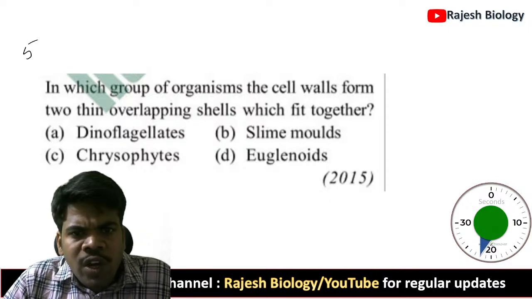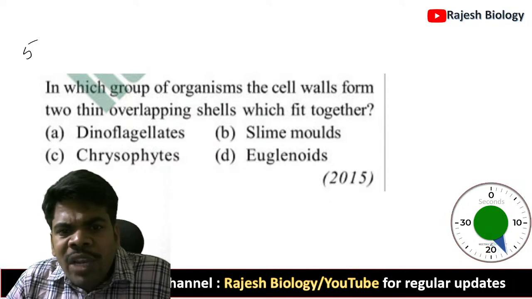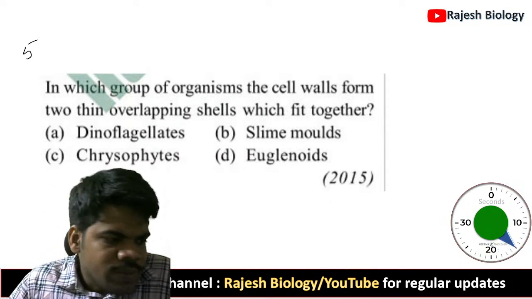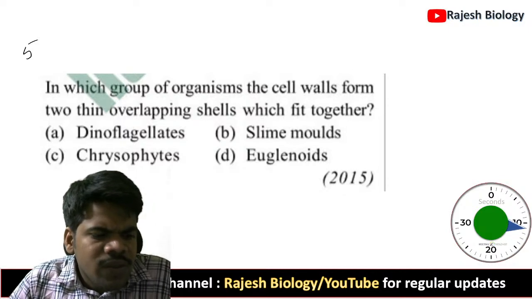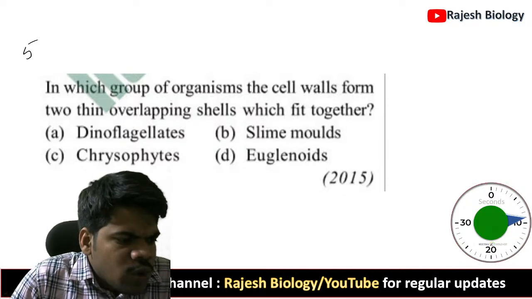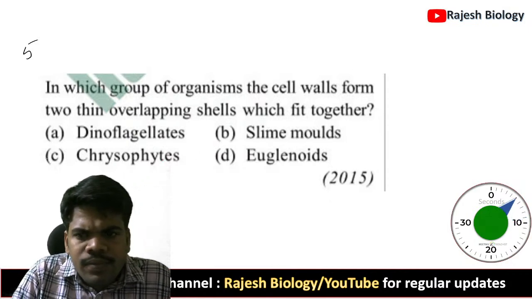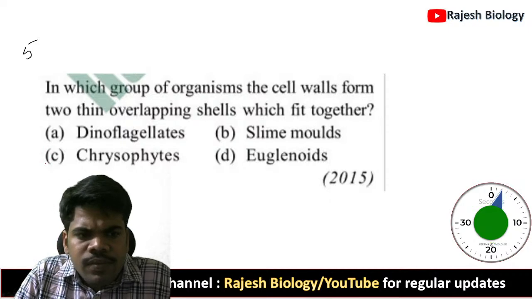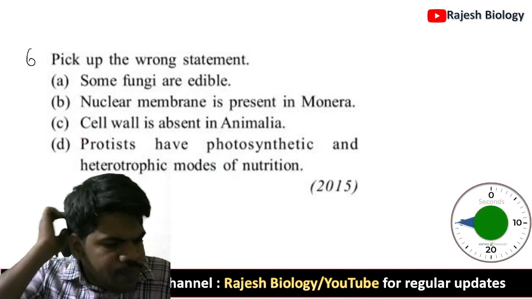In which group of organisms do the cell walls form two thin overlapping shells which fit together? Yes, okay, fifth question. The right answer is C. The sixth question.